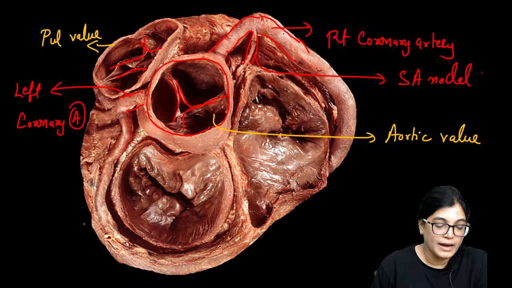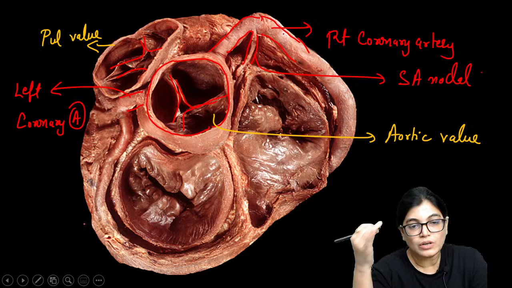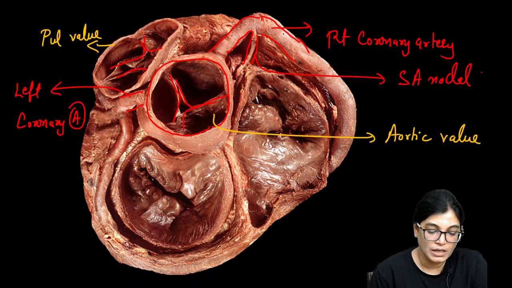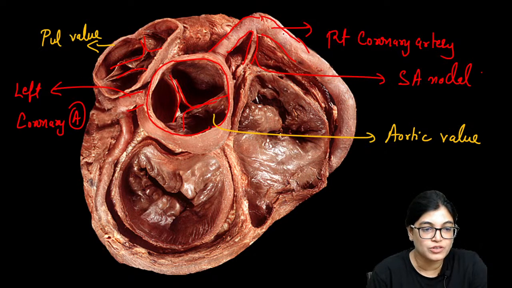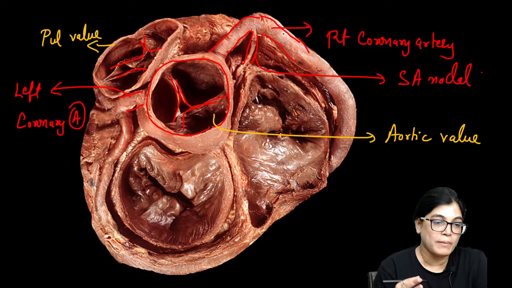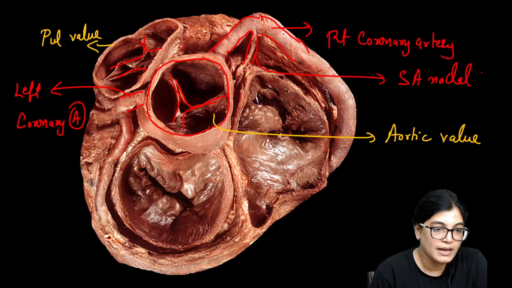Okay, this is the left coronary artery. Now, the left coronary artery is mainly supplying blood to the left part of the heart, and after running approximately 25 mm only, it divides into its two major branches, as you can see. One is going here, and this is the other branch. Two major branches.